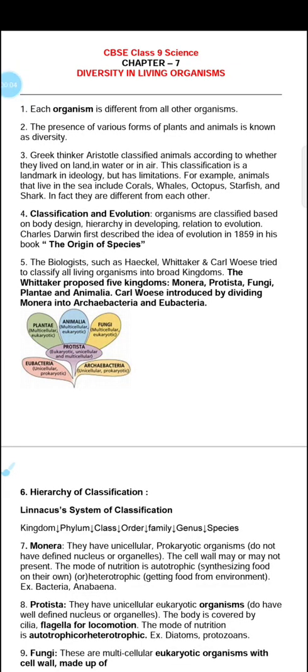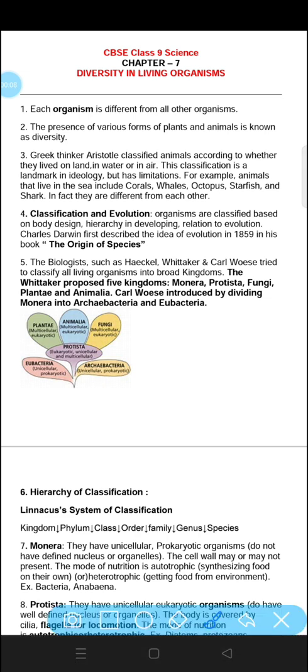Today we are going to study a new chapter of 9th standard, that is diversity in living organisms. First of all, we need to know about diversity. Diversity is the word we can use for a lot of species. So if we talk about earth, a lot of species, or we can say lakhs of species, different types of organisms are there.